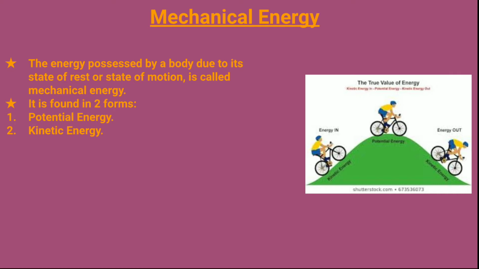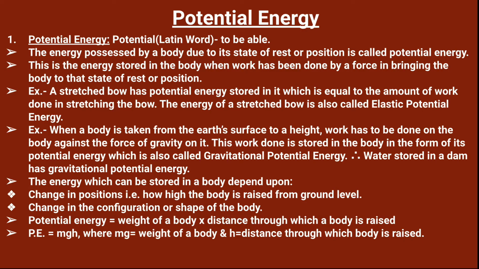First, we come to mechanical energy. Mechanical energy is the energy possessed by the body due to its state of rest or state of motion. It has two forms, that is potential energy and kinetic energy. First, we come to potential energy. Potential is a Latin word, and it means to be able. The energy possessed by a body due to its state of rest or position is known as potential energy.